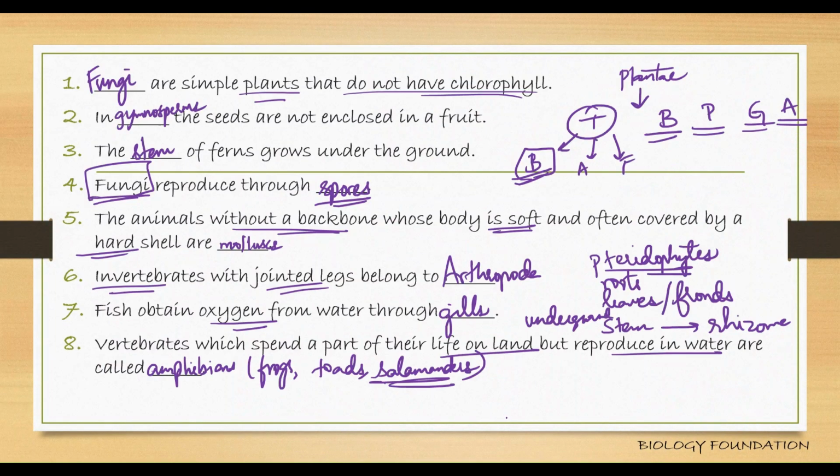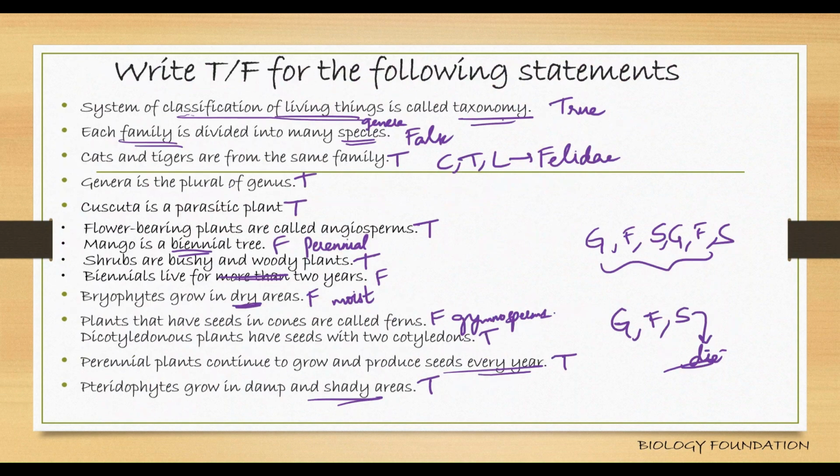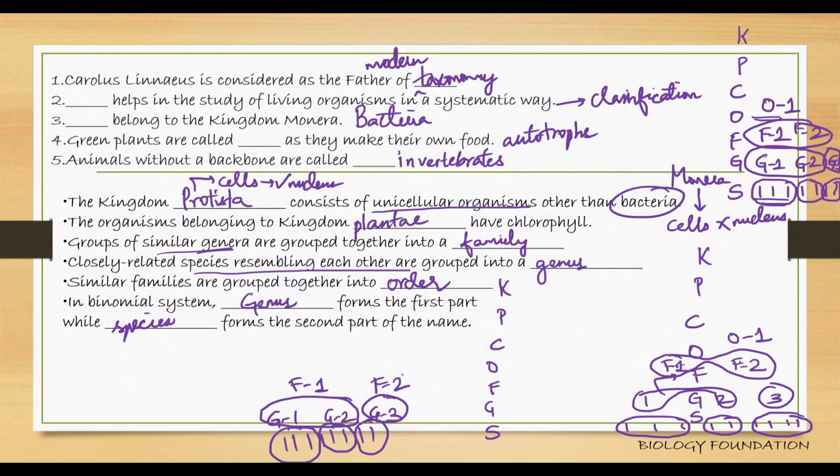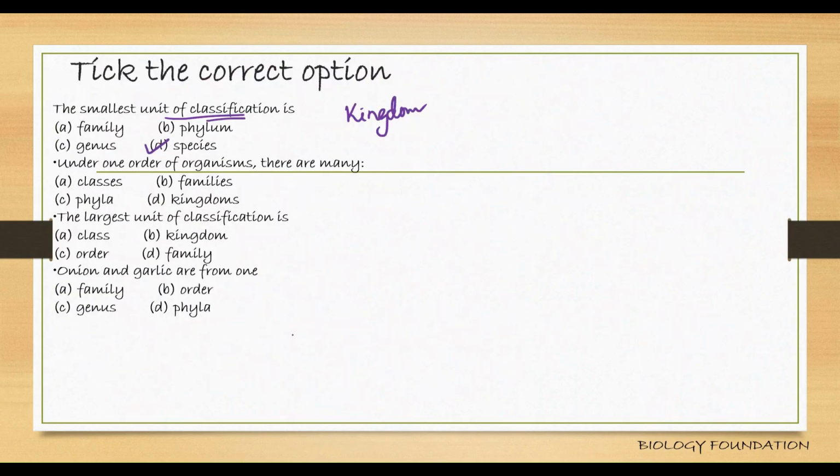Now what's the question here? Under one order of organisms, if we assume these two are very similar, they're kept under one order, there are many families. Under one order you have many families, under one family you have many genera, under one genus you can have many species. That is what I'm trying to say. Yes or no? They are separate genera, right? So under one order there are many families.